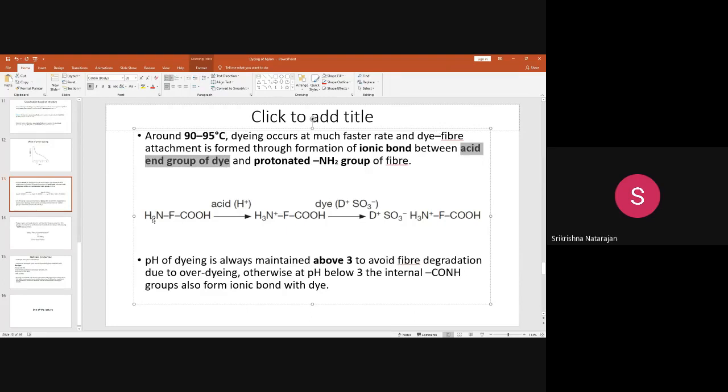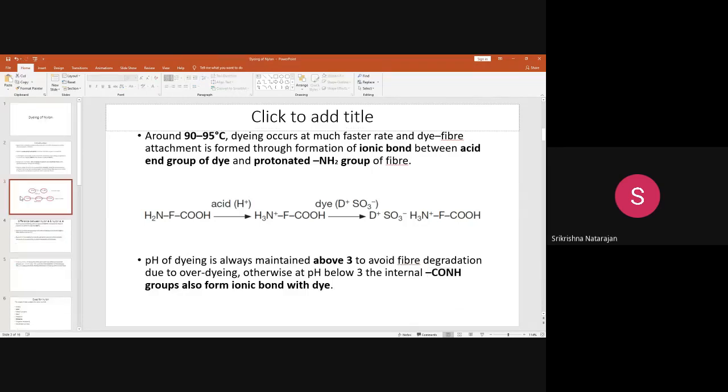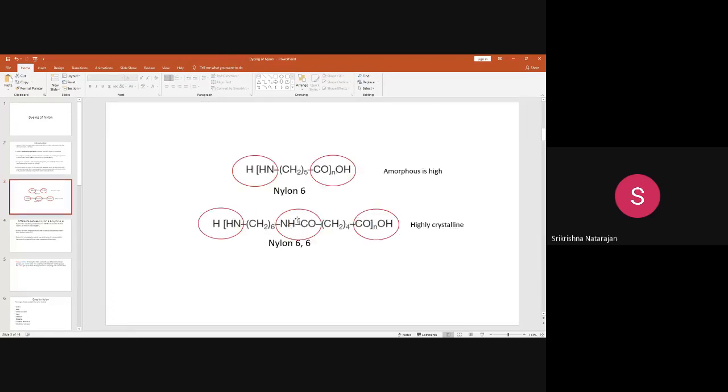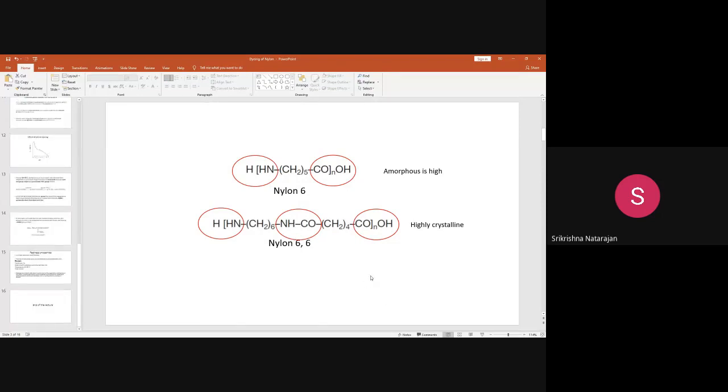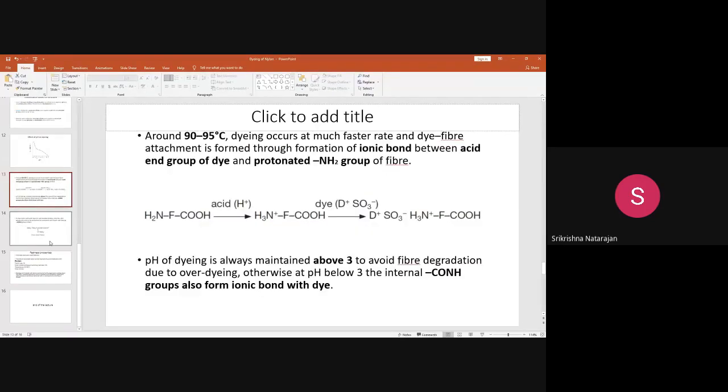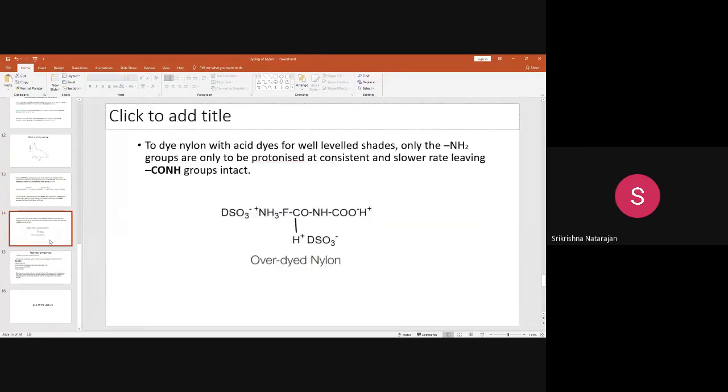Even at a lower pH it will happen. But the problem is, if you use a low pH like 1 to 2 during dyeing, you are making this solution highly acidic. In that case, the internal groups, like the amide groups which are in between, will also get bonded. I will show you the figure again. These interior groups will also get colored. The dye acid will form bonds with this group also, which is not desirable. It will lead to over dyeing, and over dyeing means unlevelness will happen.